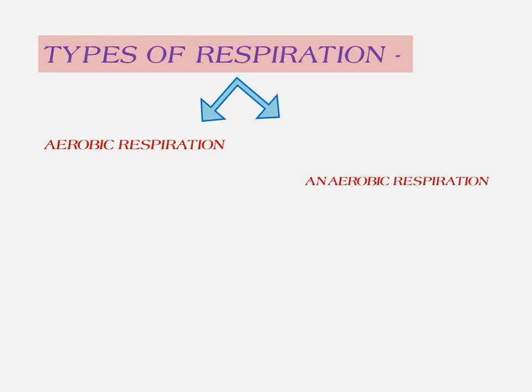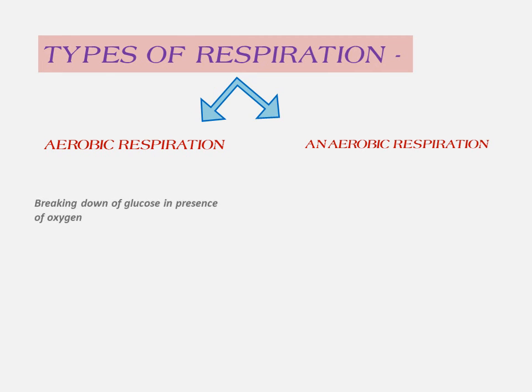Now, types of respiration. What are the types of respiration? We have two types, aerobic and anaerobic. Aerobic respiration is a process in which oxygen is present, whereas anaerobic respiration is a process in which oxygen is absent or there is lack of oxygen.